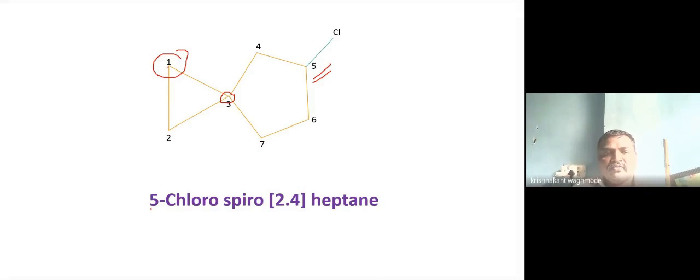So the name is 5-chloro spiro, square bracket 2, then dot 4, square bracket completes. Which 4? 1 2 3 4 number. And heptane means there are a total of 7 carbon atoms in the ring.